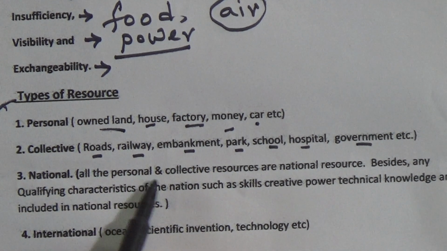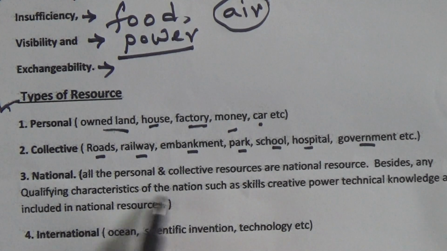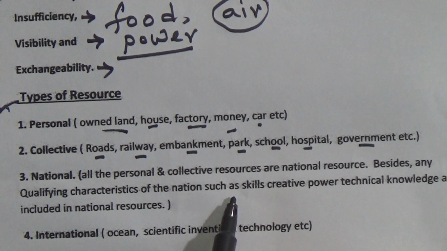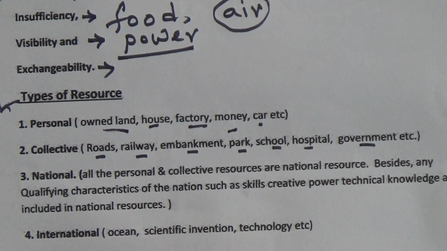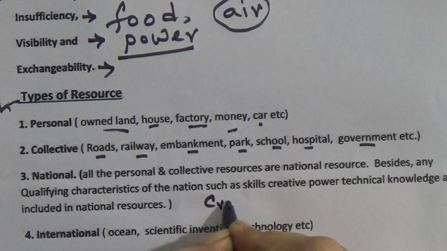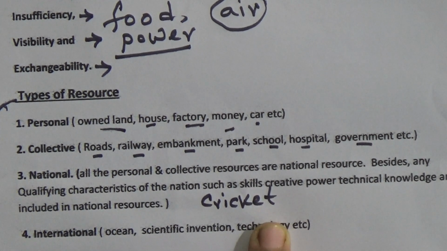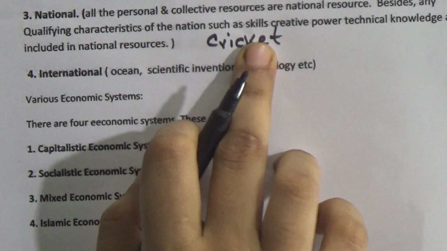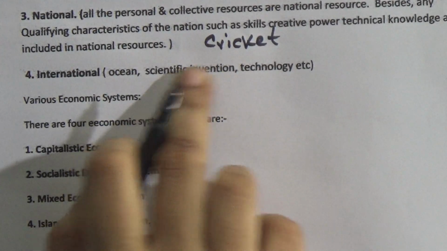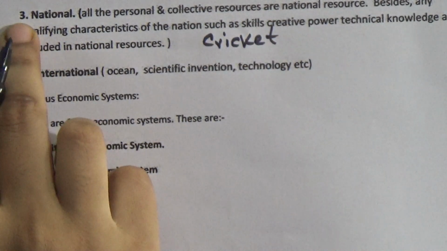That means all the personal and collective resources are national resources. Besides, any qualifying characteristics of the nation, such as skills, creative power, technical knowledge, are included in national resources. Suppose we talk about cricket, a player who can play cricket and who is very popular in the country or the whole world. That means it is a personal asset or personal resource. At the same time it is national, because he belongs to a country and he represents the country. So that's why this skill belongs to the national resource.